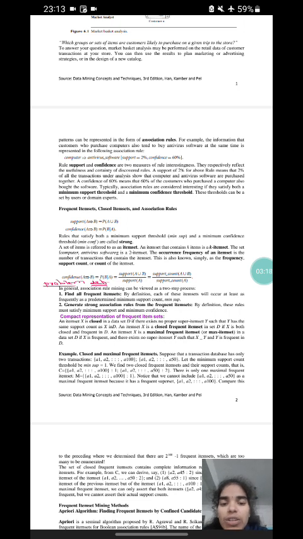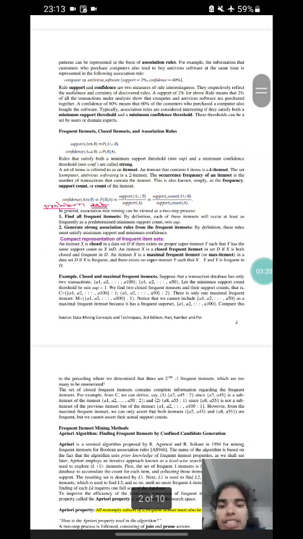Frequent item sets, closed item sets, and association rules. Support A implies B equals P(A union B). Confidence A implies B equals P(B given A). Rules that satisfy both a minimum support threshold and a minimum confidence threshold are called strong. A set of items is referred to as an item set. An item set that contains k items is a k-item set. The set of computer and antivirus software is a 2-item set.